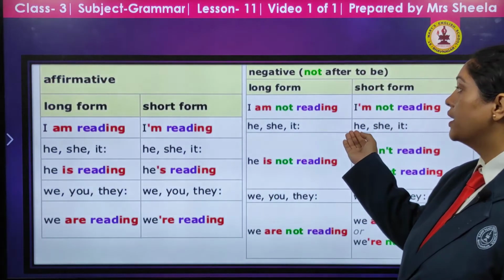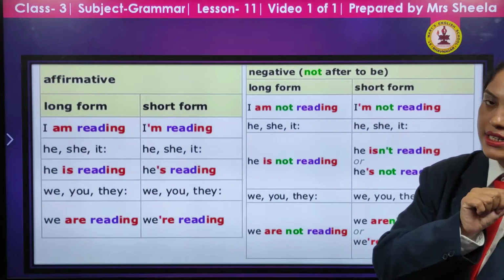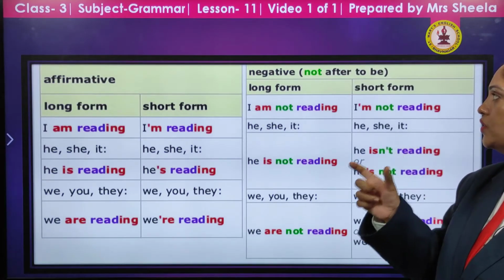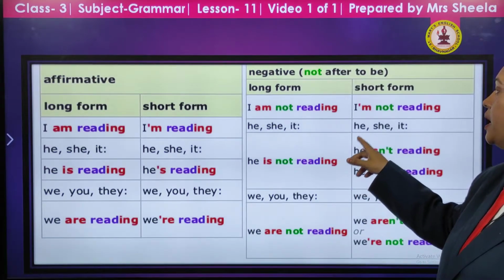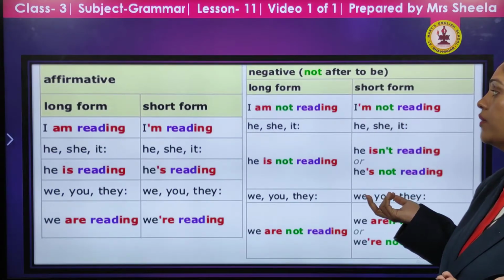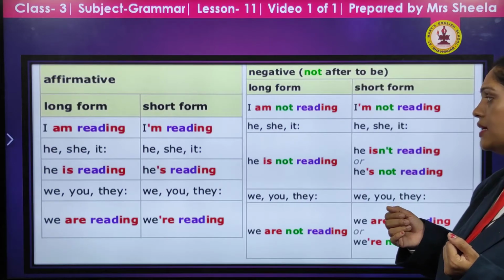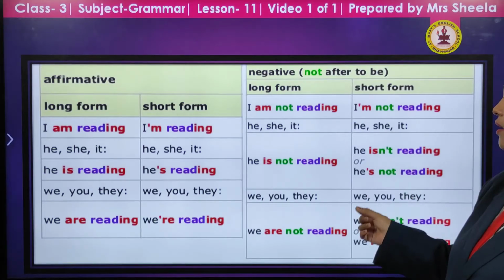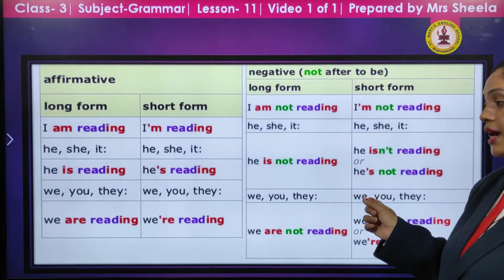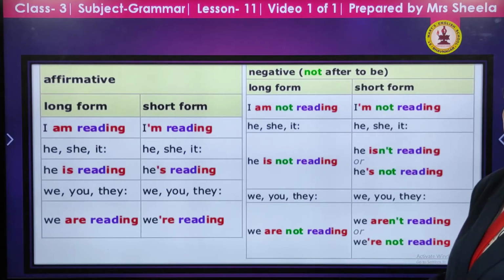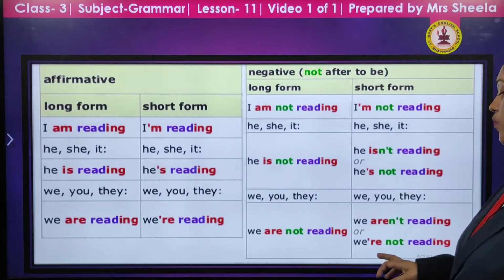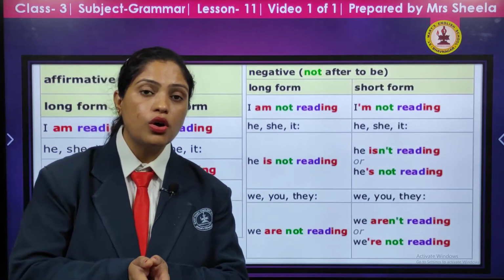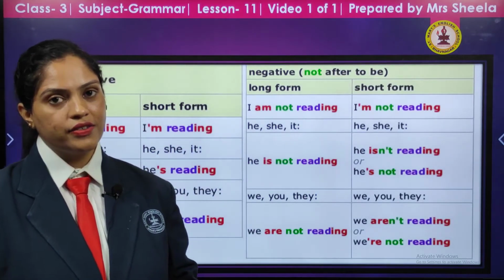In the same way, I am not reading, with a not, means a negative sentence. A negative sentence can also be changed with a short form. For example, I am not reading will be I'm not reading. He is not reading will become he isn't reading, or he's not reading. So we have shortened the is not. We are not reading can be changed into we aren't reading, or we're not reading. This is how we can change simple sentences and negative sentences into a short form.